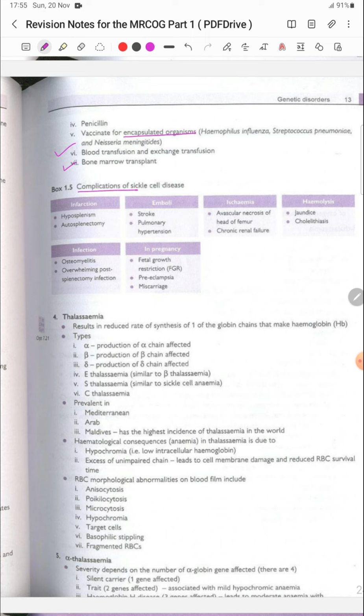Now the complications of sickle cell disease include infarction, hyposplenism and autosplenectomy, emboli, stroke, pulmonary hypertension and ischemia, avascular necrosis of the head of the femur, chronic renal failure, hemolysis, jaundice and cholelithiasis. Infections include osteomyelitis and overwhelming post-splenectomy infections. In pregnancy, there are fetal growth restriction, preeclampsia, and miscarriage.